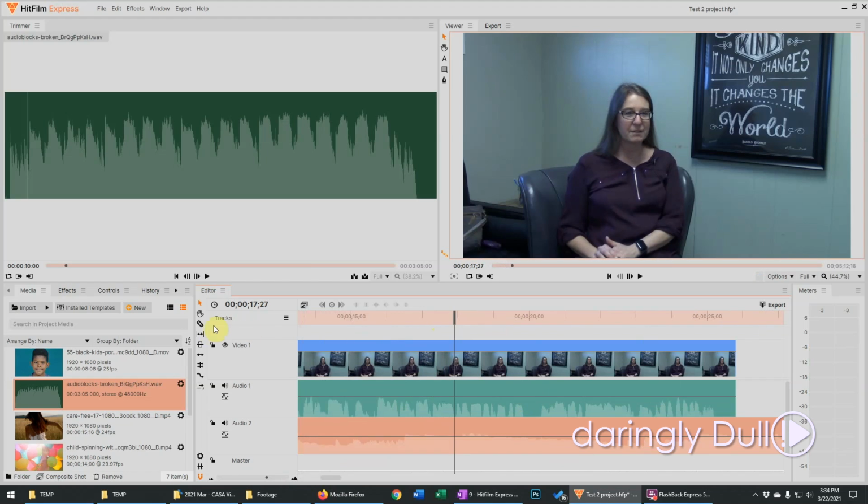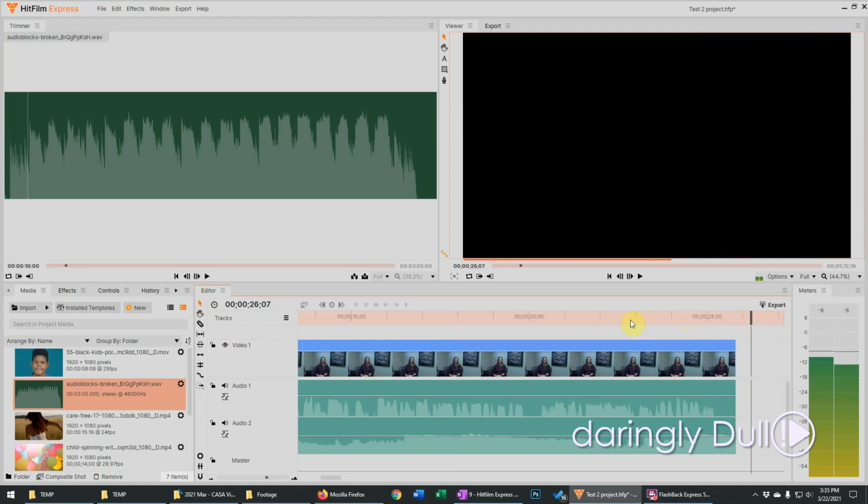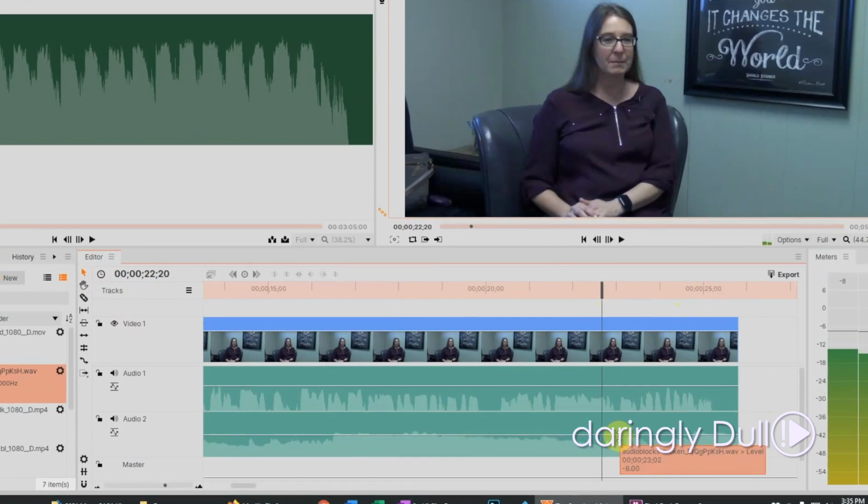I'm going to use the slice tool, remember the C key, to cut the end of this music, and then use the arrow tool, which is the V key, to select the part I don't want and hit delete to get rid of it. Let's look at another feature here and add a little fade out to the music at the end to make the ending just feel a little less abrupt.